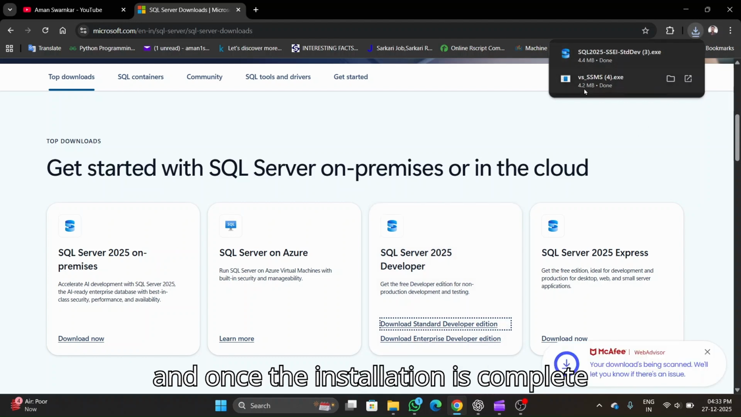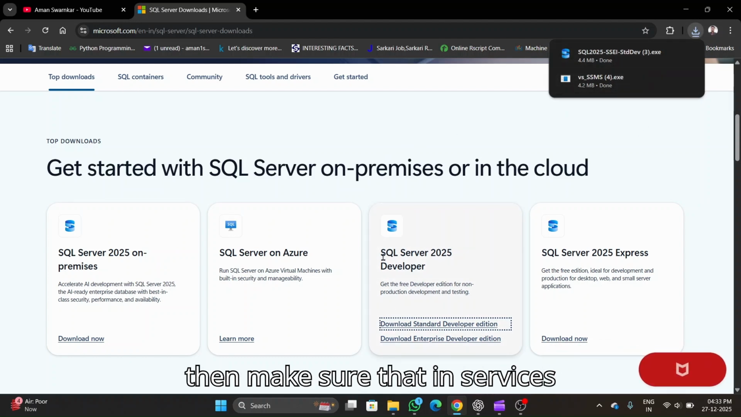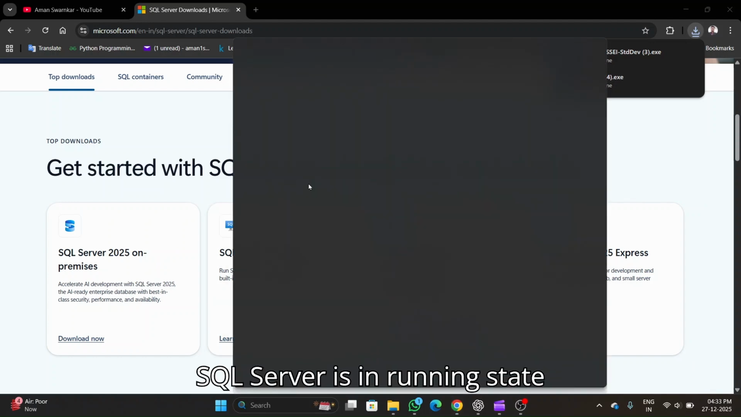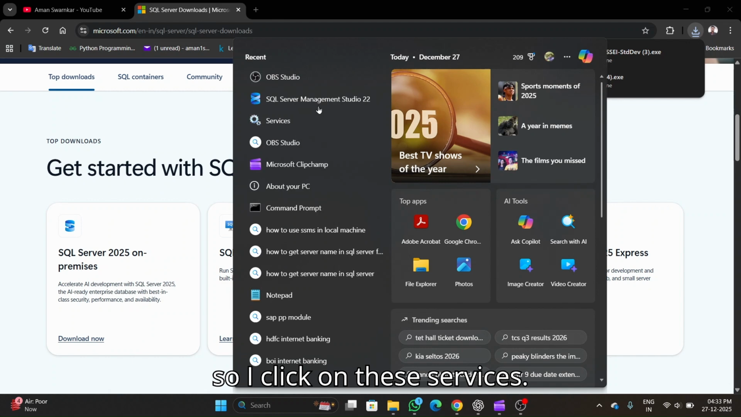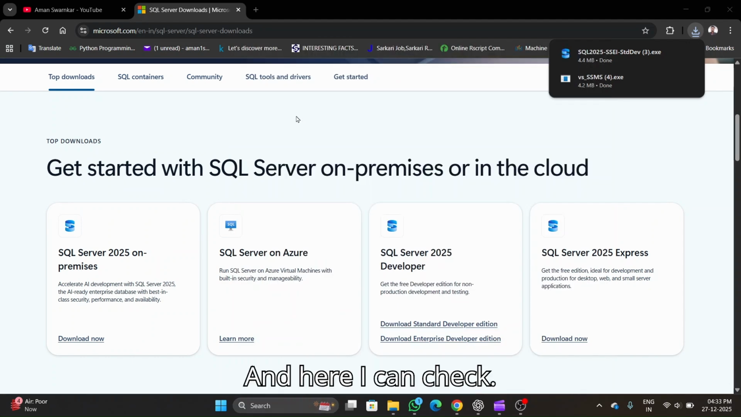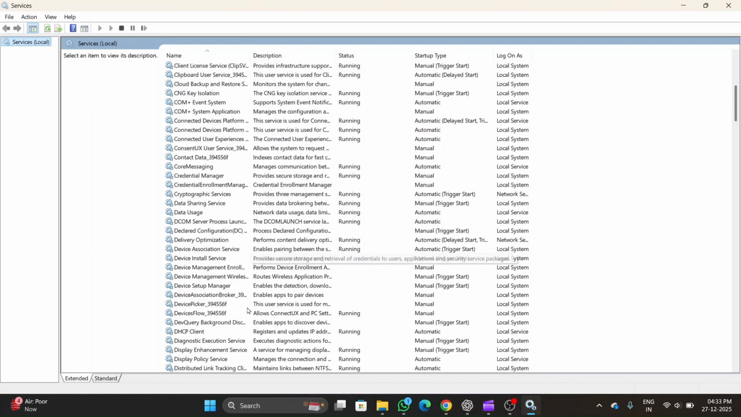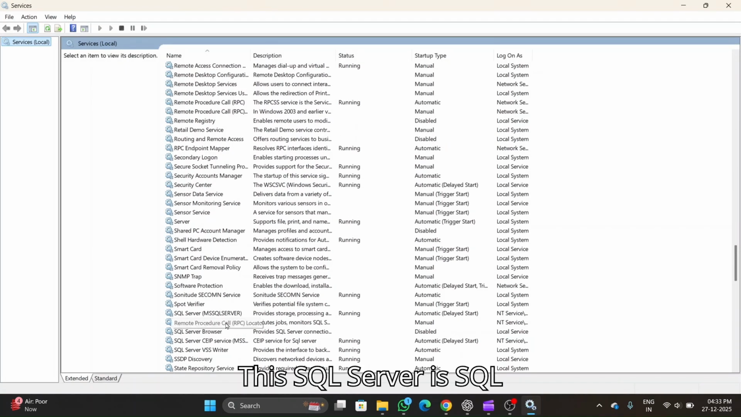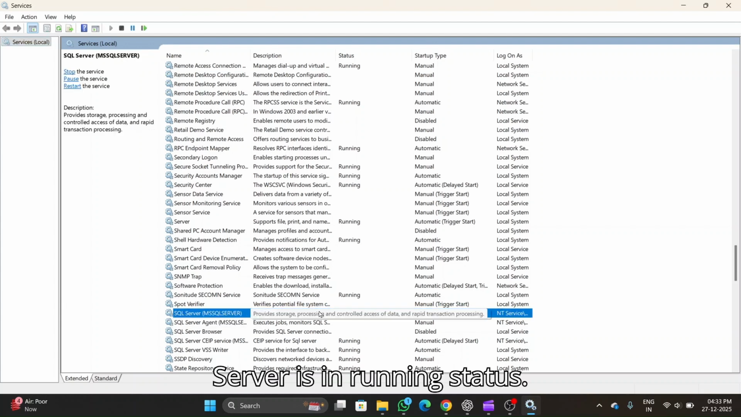And once installation is complete, make sure that in services SQL Server is in running state. So I click on this services, and here I can check this. SQL Server is in running status.